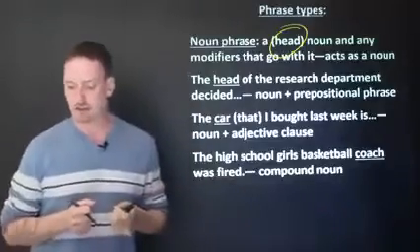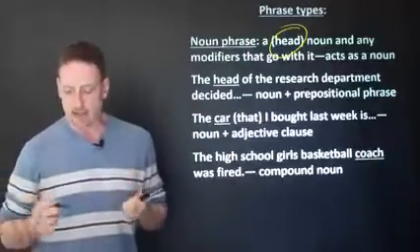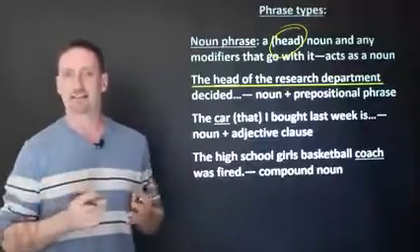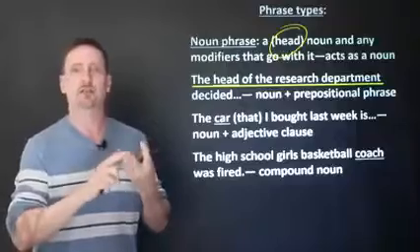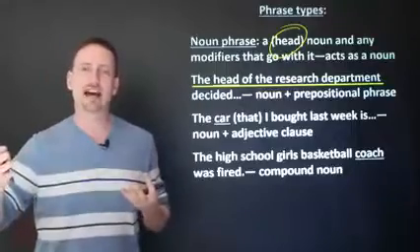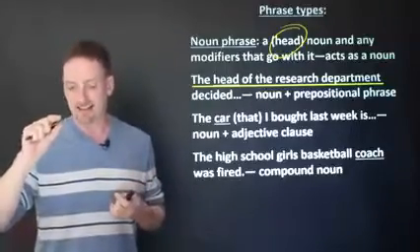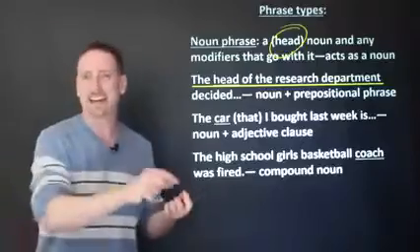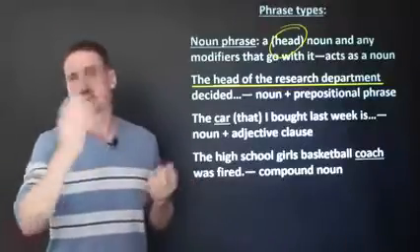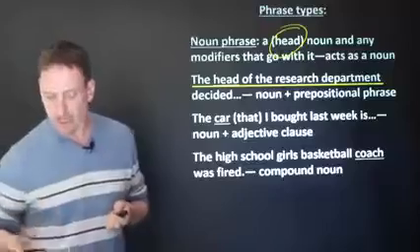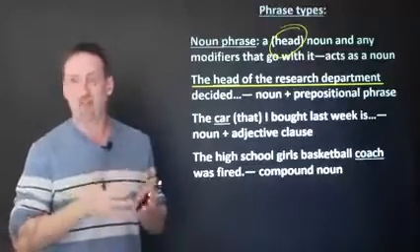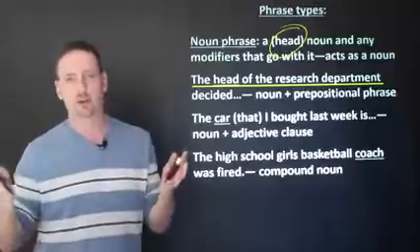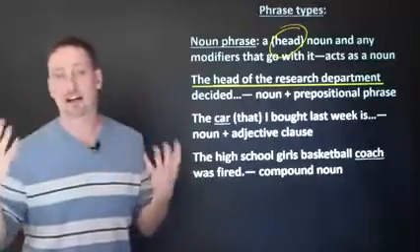The head of the research department decided. So what you have here, the entire phrase is the head of the research department. So you have head, you have research, you have department. You have a bunch of nouns. You need to recognize that the head is the head noun, okay? And the verb is going to agree with it. Here I have a noun, head, plus a prepositional phrase, of the research department, working to identify head of what,